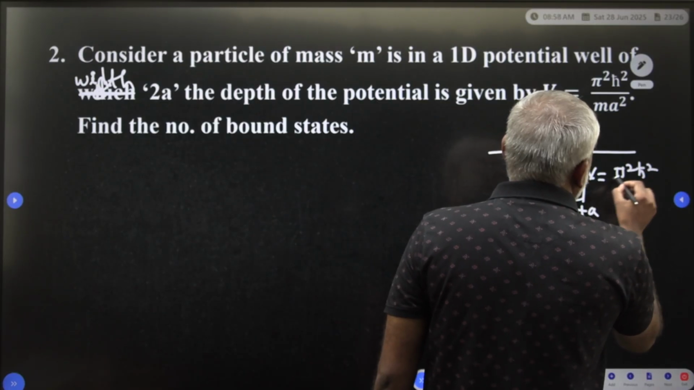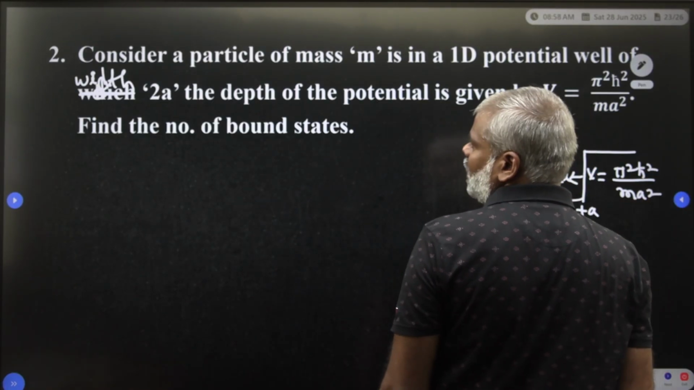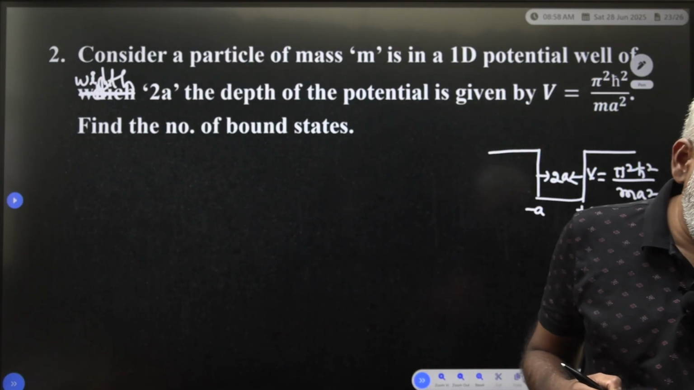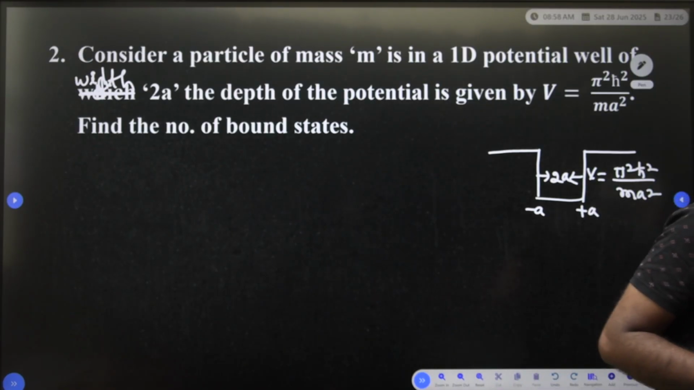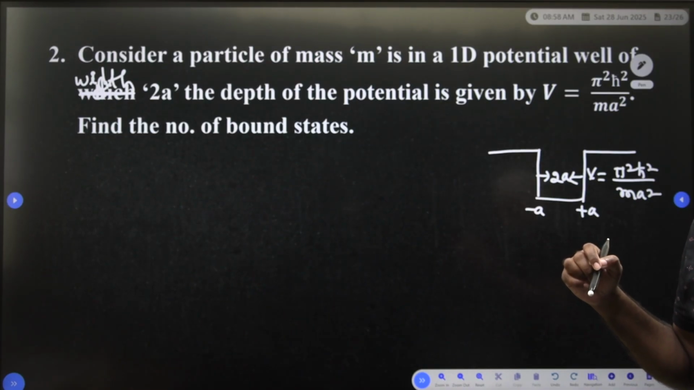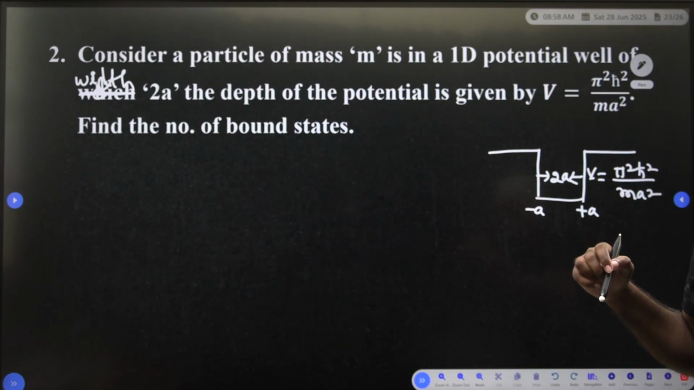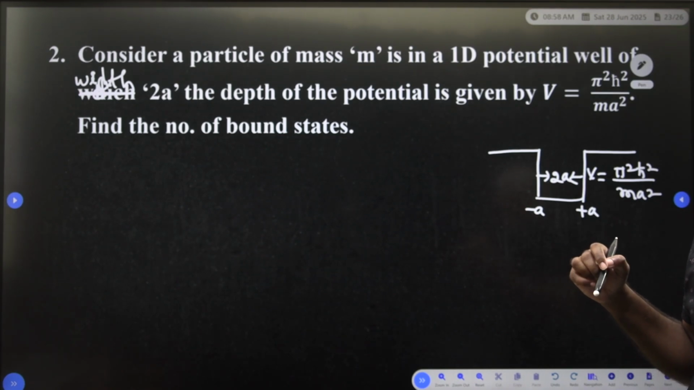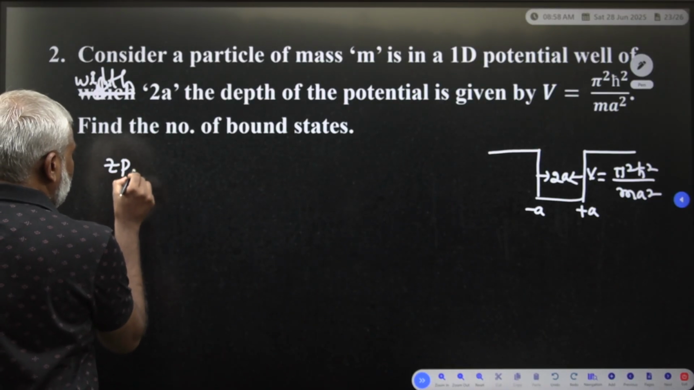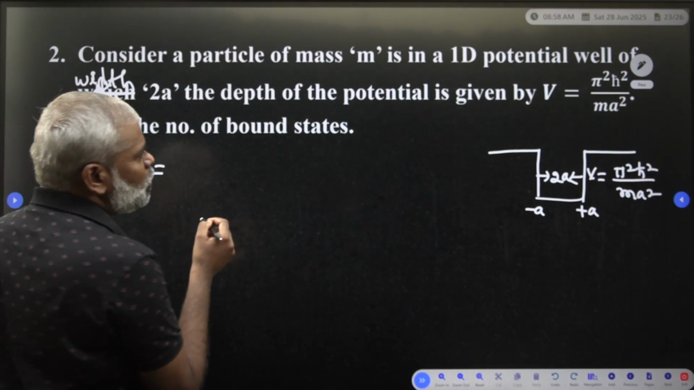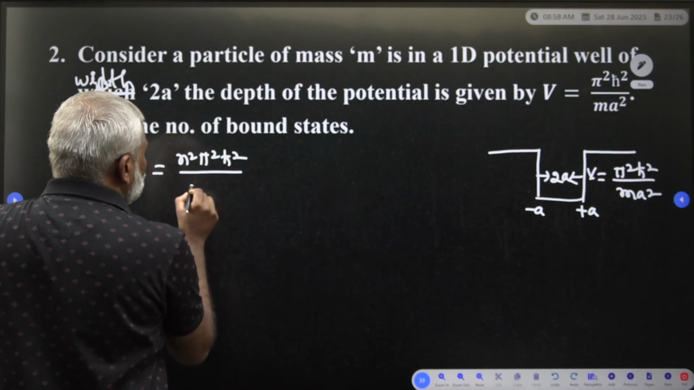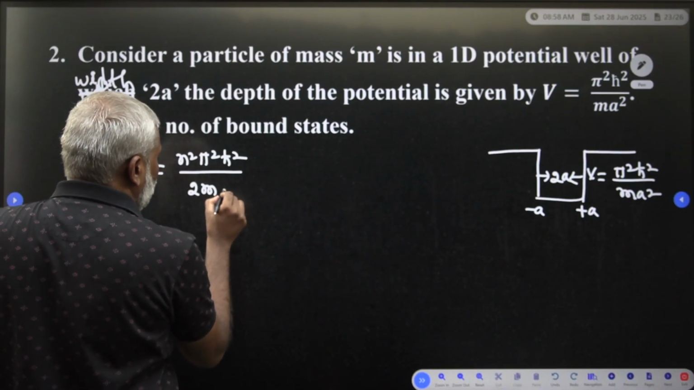π²ħ² divided by m a². So, to find the number of bound states, we need to calculate. How do we calculate the number of bound states? First you have to observe the ZPE, the zero point energy. That ZPE is equal to n²π²ħ² divided by 2m L² or a², whichever you take.